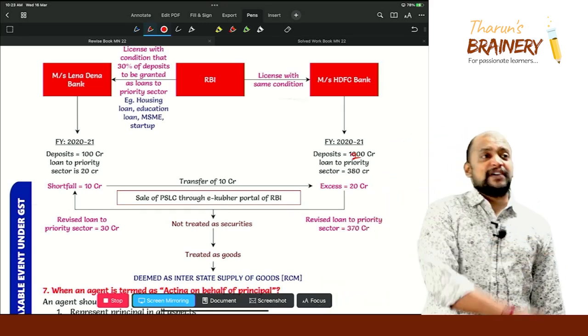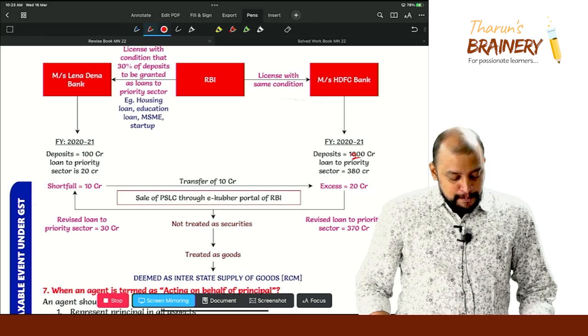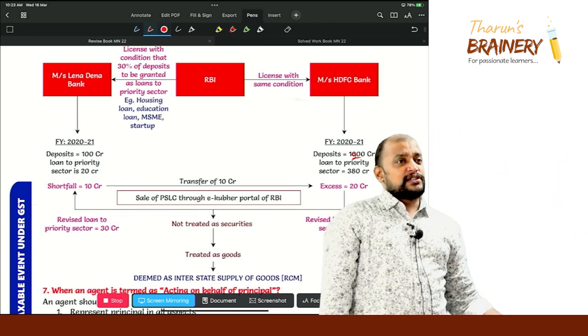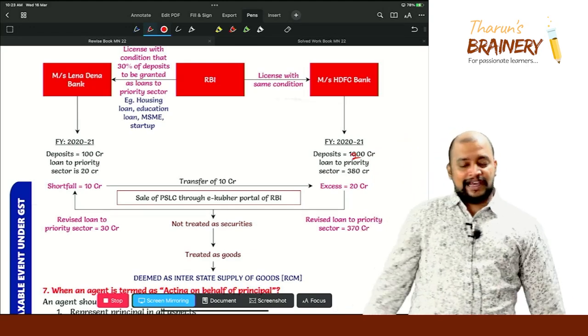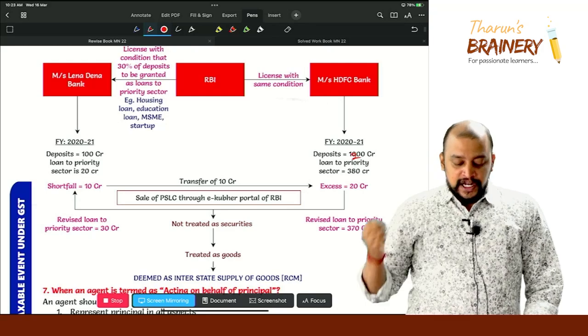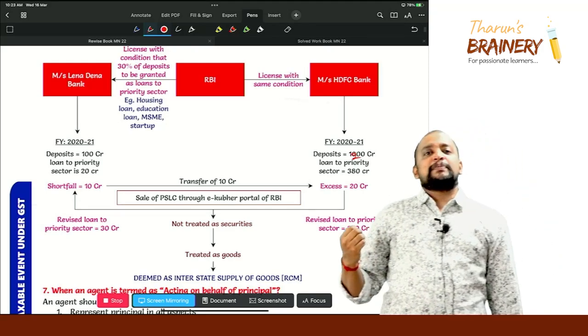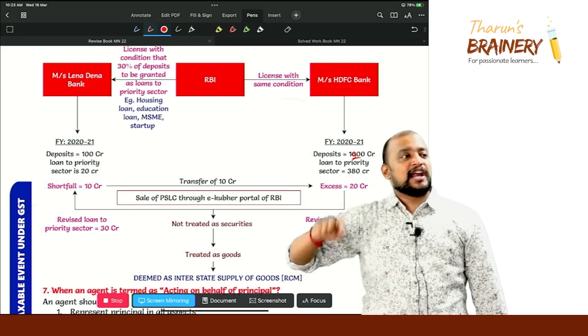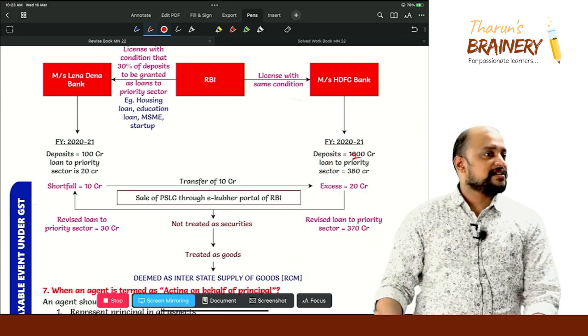Now what is the revised loan to the priority sector by Lena Dena Bank? 30 achieved. What is the revised loan by HDFC to priority sector? 370 crores. 380 minus 10, 370 crores. Now what is the advantage? HDFC Bank got the liquidity now. So to the extent of 10 crores they got, and again that can be given as loan to some other person. Is it clear or not?